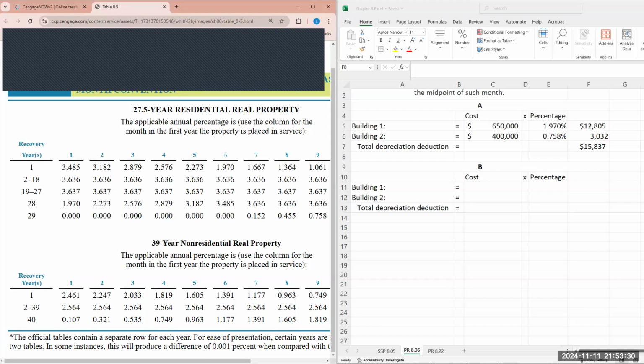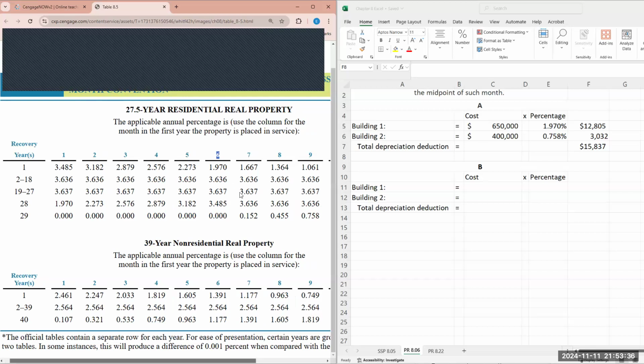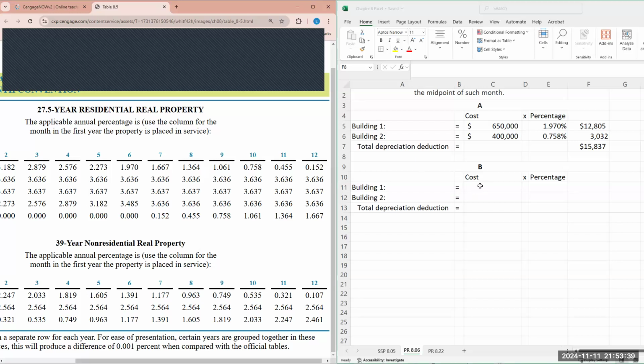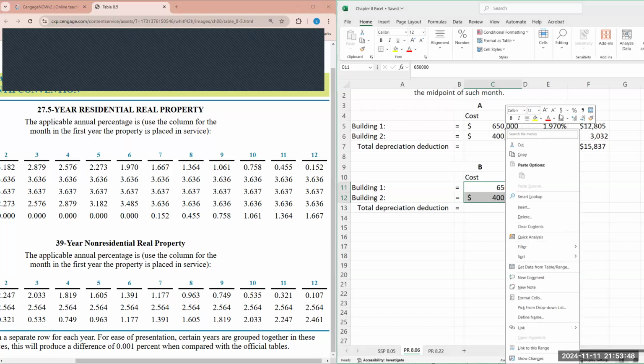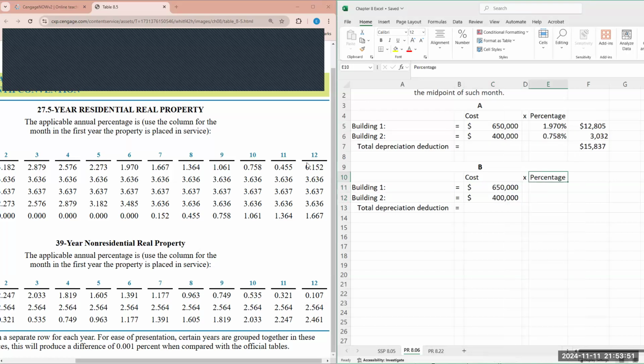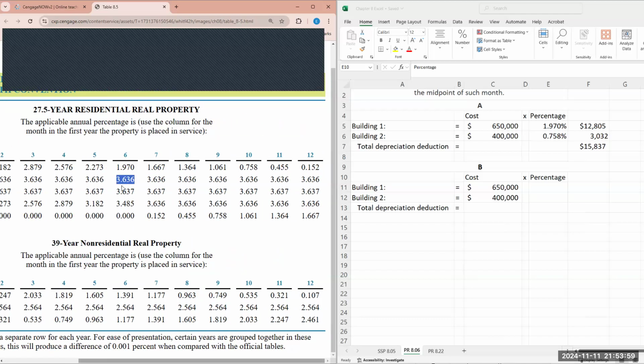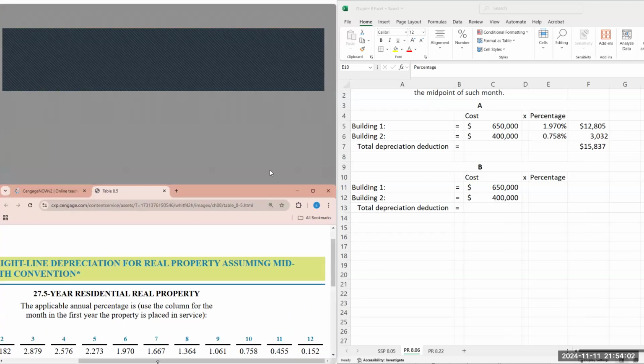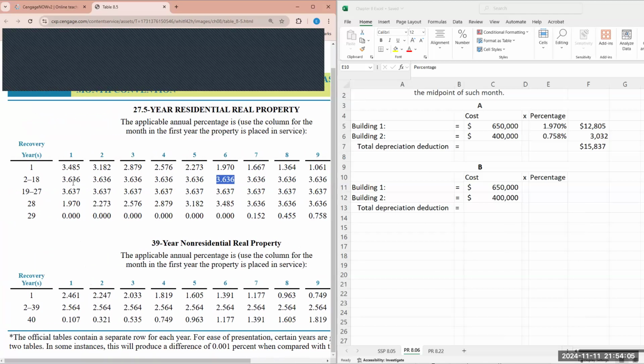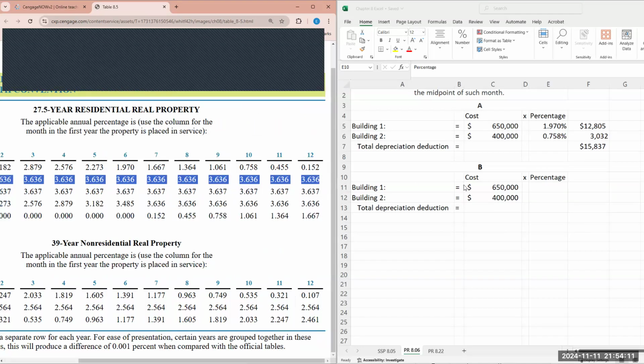So same chart, but again, the first building was put in place in June, and the second building in October. So we see here, we know the cost for building 1 is 650,000, and building 2 is 400,000. And then here we see the percentage for year 2 property. So here we see recovery period years 2 to 18. So being placed in service, for year 2, no matter which month it was put into service, it's always going to be 3.636.